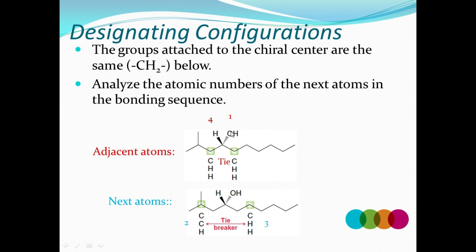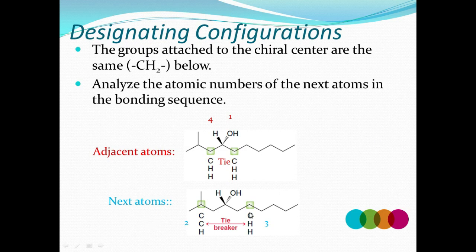Because oxygen has atomic number 8 and hydrogen has the least atomic number, 1. So this is 4. Here another one is the same group, CH and then CH, and the same group is attached. You look at the next atom, right? Here the predominant is the two adjacent atoms, right? The CIP fourth rule is indicated this way.